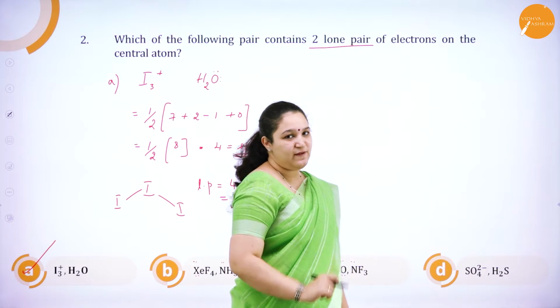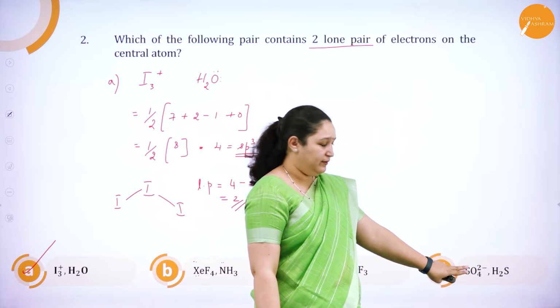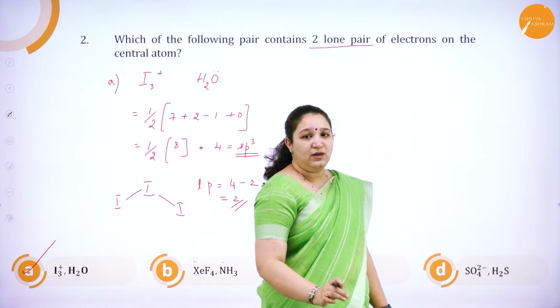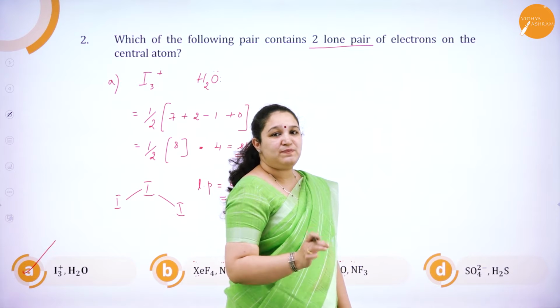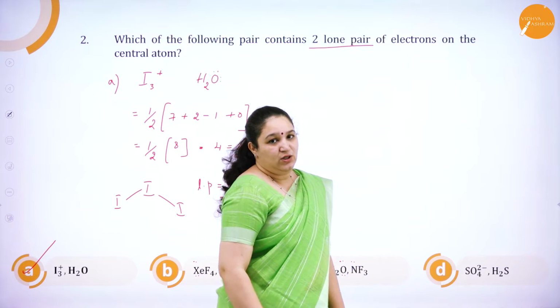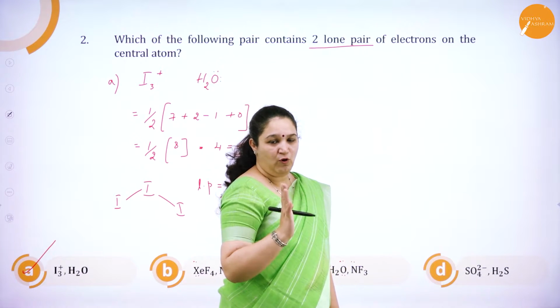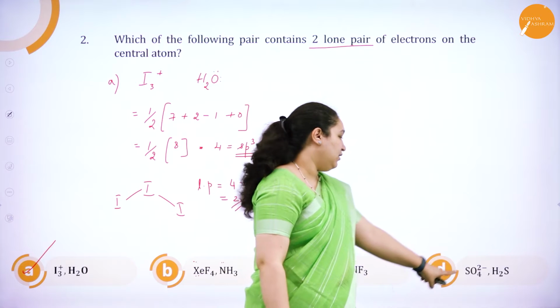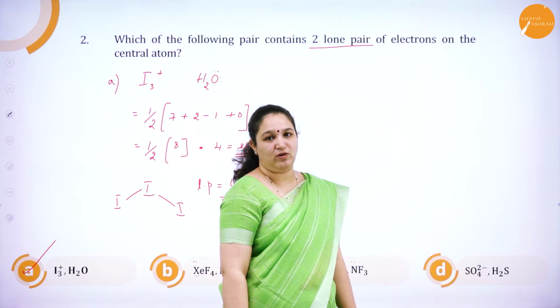Sulfur has got 6 valence electrons. Oxygen is not monovalent, so I don't have to add it. Then it has got a minus charge. Minus charge means it should be added. So 6 plus 2 is 8. 8 divided by 2 is 4. 4 means sp3 hybridization. 4 atoms should be surrounding sulfur. We have 4 oxygen atoms. So there is no lone pair of electrons in the sulfate ion.